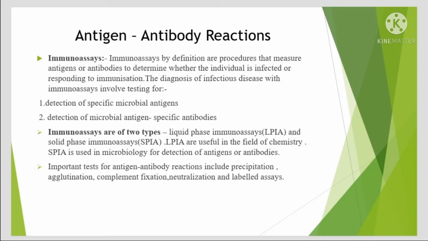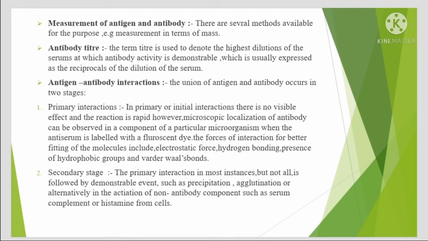Important tests for antigen-antibody reactions include precipitation, agglutination, complement fixation, neutralization, and labeled assays. Measurement of antigen and antibody: there are several methods available for this purpose, for example, measurement in terms of mass. Antibody titer. The term titer is used to denote the highest dilution of the serum at which antibody activity is demonstrable, which is usually expressed as the reciprocal of the dilution of the serum.